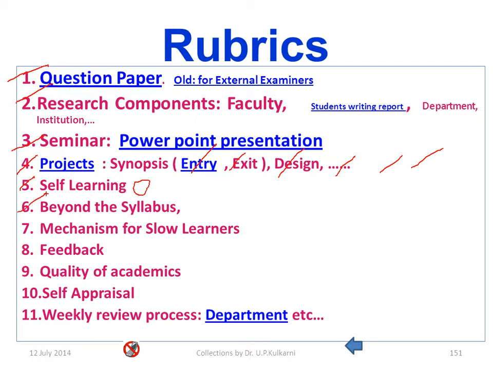Beyond the syllabus, anything, slow learners, whatever I do, right? Feedback is a part of this, quality of academics, self-appraisal, weekly review process, whatever there is. Design a good rubric and keep moving with this.